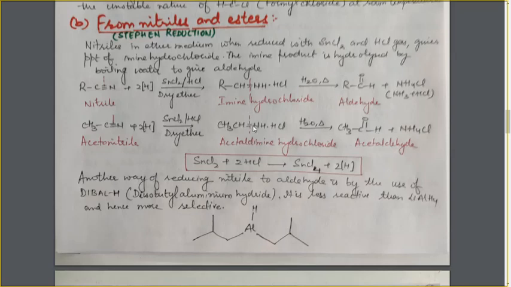In the same way as in the above case, these two bonds will be broken with the water molecule. The water molecule will also break its two bonds. The oxygen will go to this portion and the two hydrogens will go to this portion, and this will give us NH4Cl and aldehyde. This is Stephen's reduction.